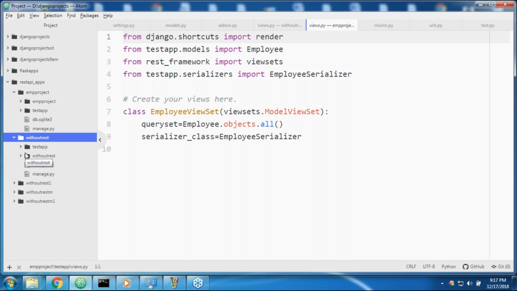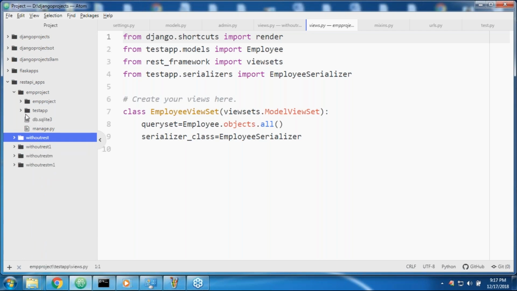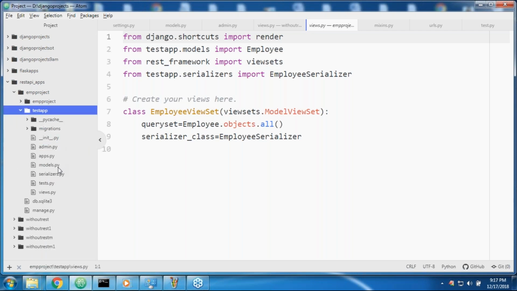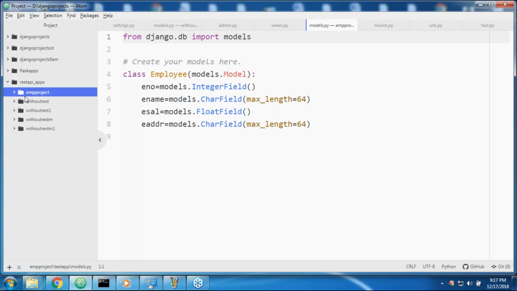Possible. We have multiple applications here. Maybe this application is not fulfilled, I'm not sure. Don't worry, sir. I am not in a position to show it right now. Maybe in the next session I will show it.